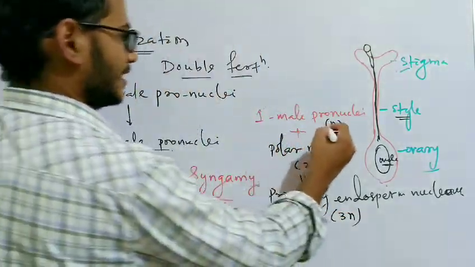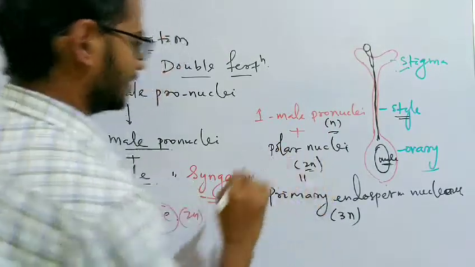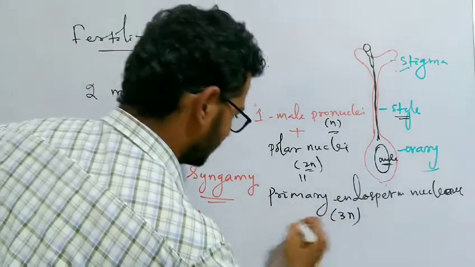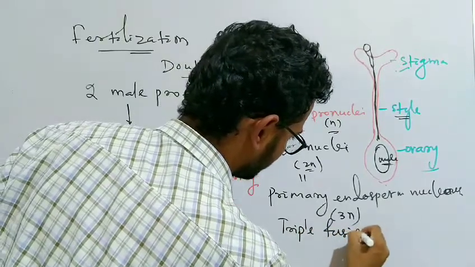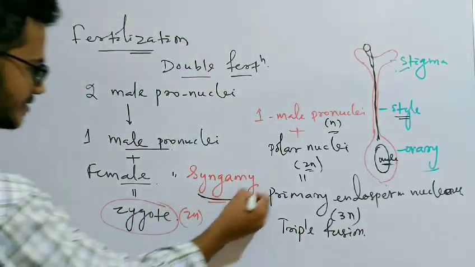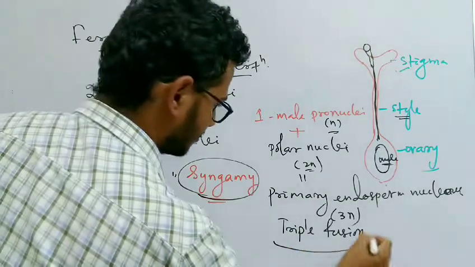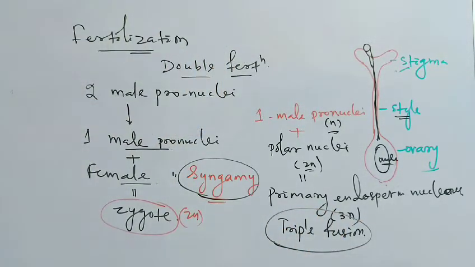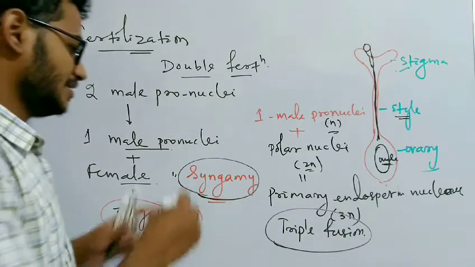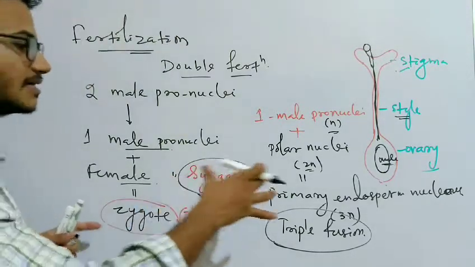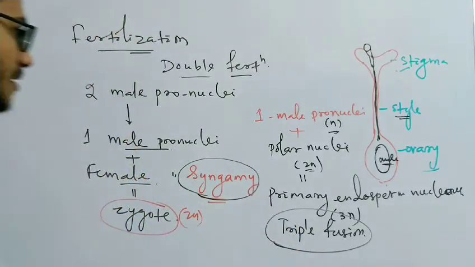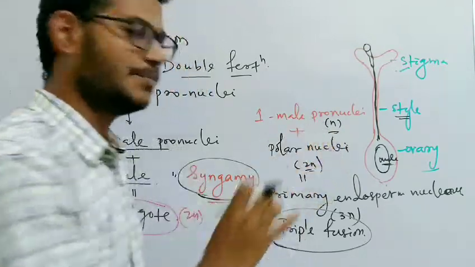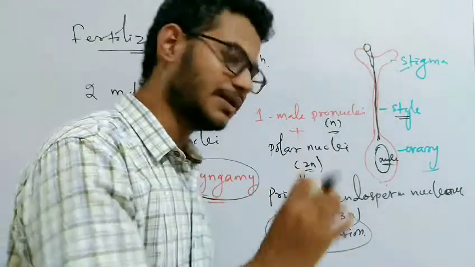Why? Because n comes from the male pronuclei, 2n from the polar nuclei. That is why it is called triple fusion. We call it triple fusion. This one is syngamy and this one is triple fusion. So there are 2 fusions in this case. That is why fertilization occurs twice, once between the male pronuclei and the female pronuclei and once between the male pronuclei and the polar nuclei, the diploid polar nuclei.